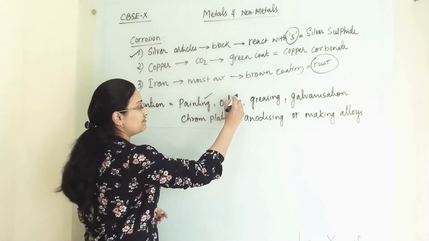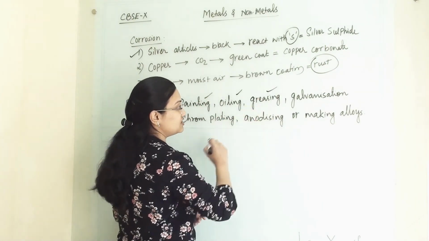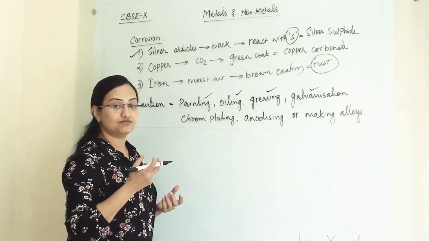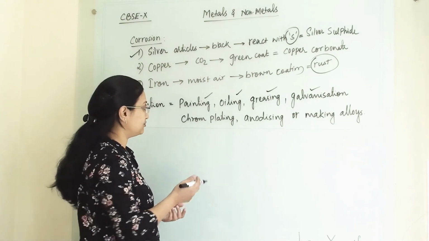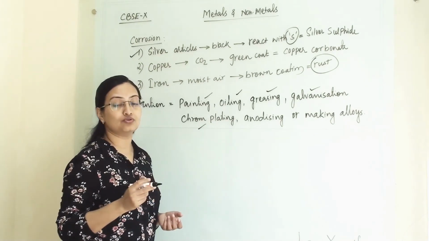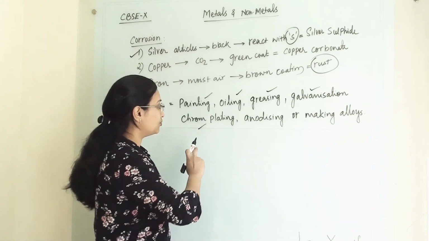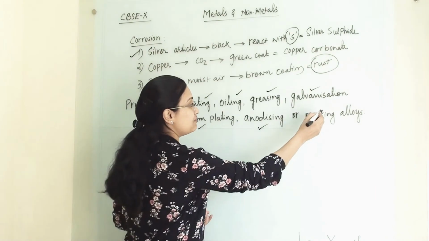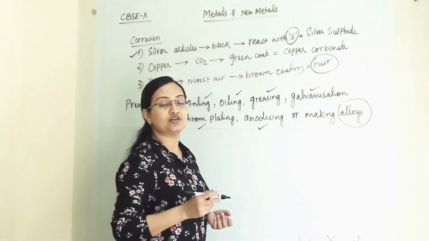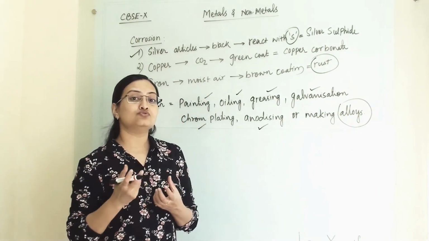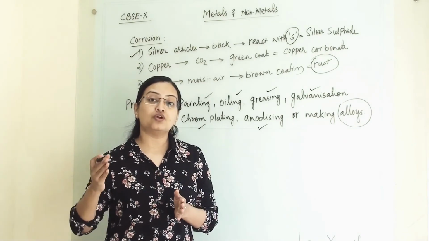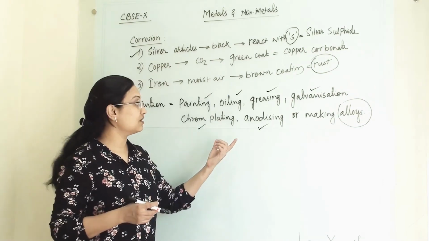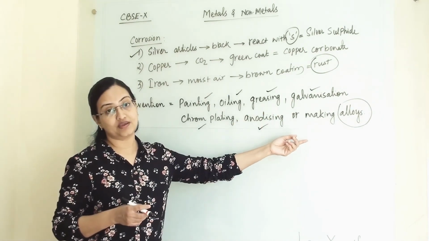Now these we are very familiar with. Galvanization is coating of zinc, which we do with the help of an electrolytic process. Chrome plating is also a plating of metal, chromium plating. Then anodizing is also an electrolytic process, and then making alloys. Making alloys means mixing 2 or 3 metals, which will not corrode easily like our base metal. Now let us see the galvanization and alloy making processes.